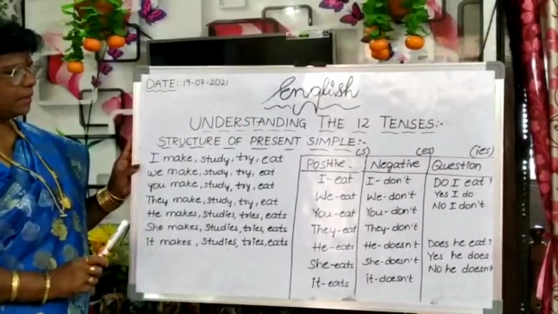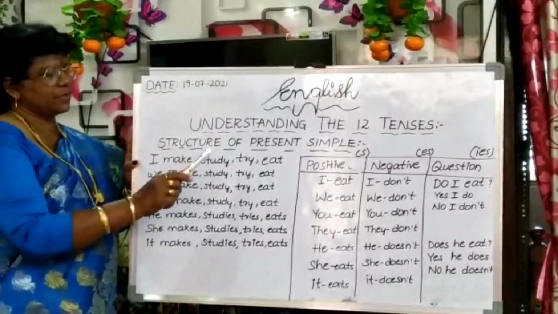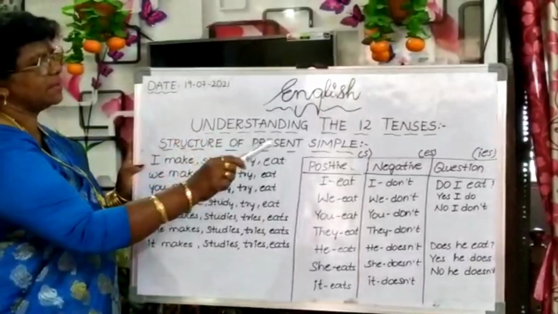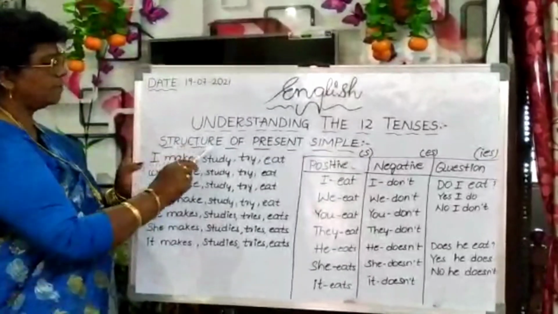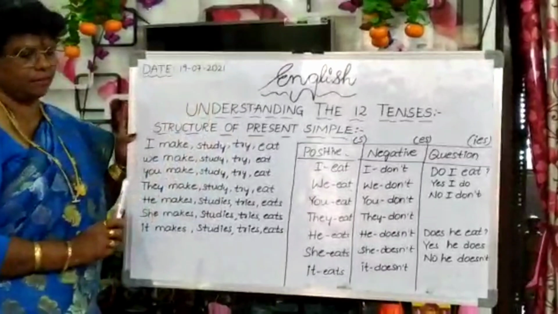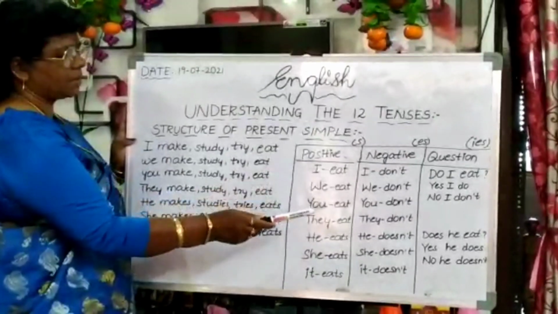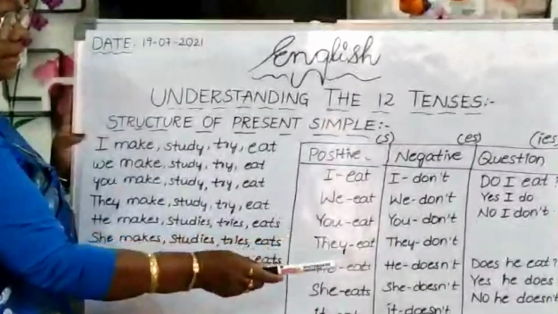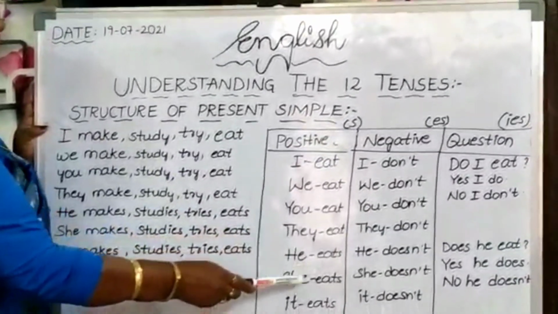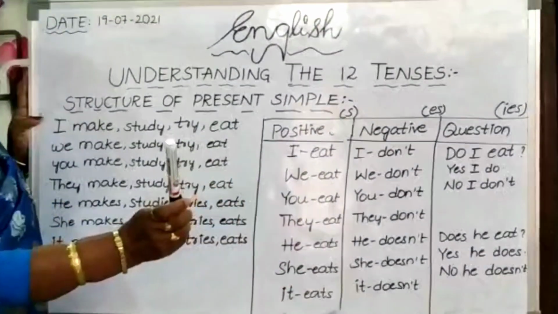Okay. Then come to positive sentence, negative sentence and question as per the structure of present simple. Okay. I eat, we eat, you eat, they eat, he eats, she eats, it eats. Okay.